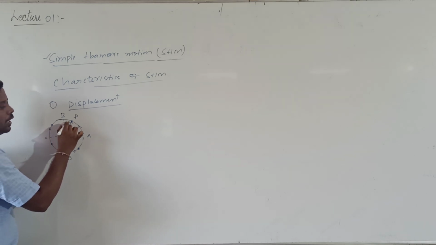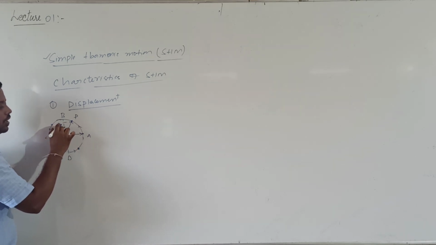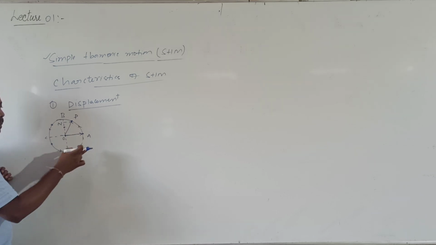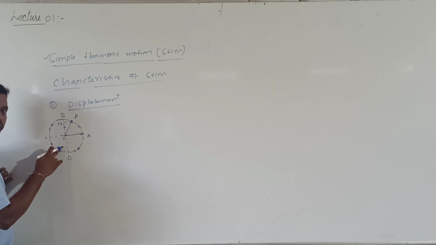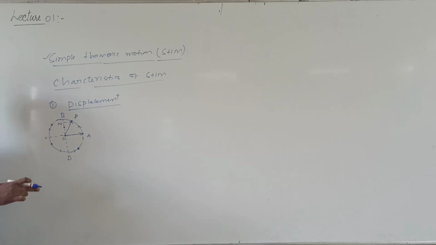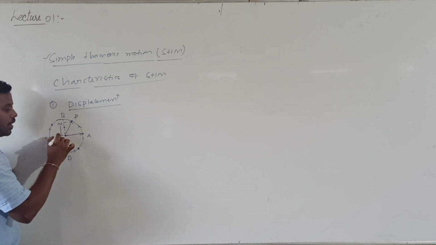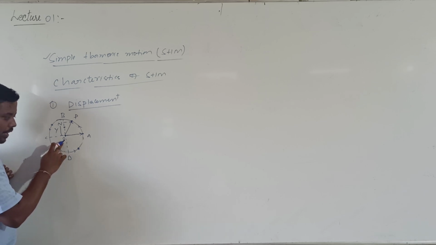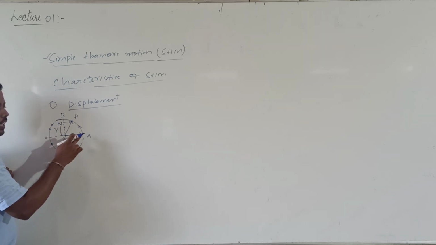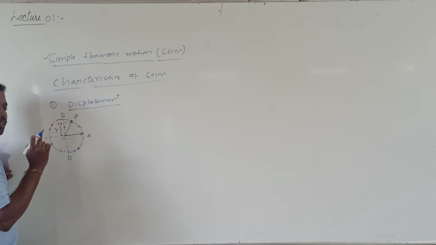When the particle was at P, the foot of the perpendicular was at N. When the particle moves from A to P, the foot of the perpendicular moves from O to N. Out of these, which motion is simple harmonic? The motion of the foot of the perpendicular. I want to derive this displacement y. The foot of the perpendicular moves from O to N whenever the particle moves from A to P.